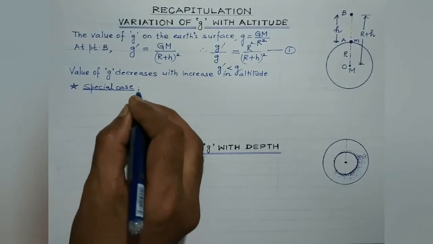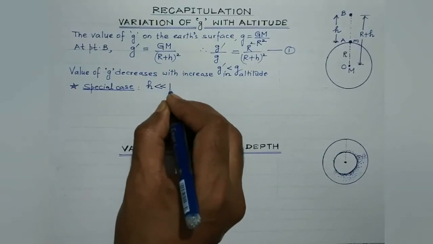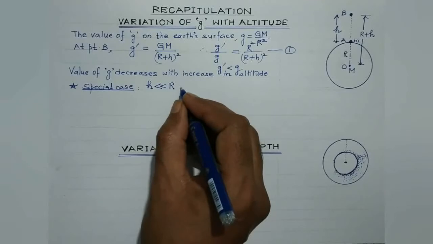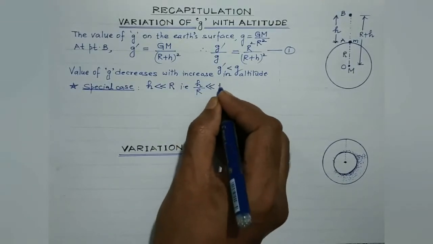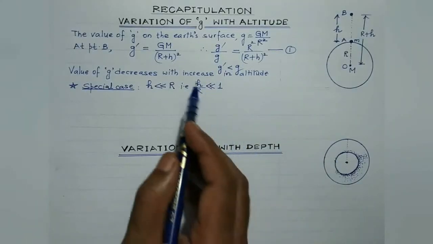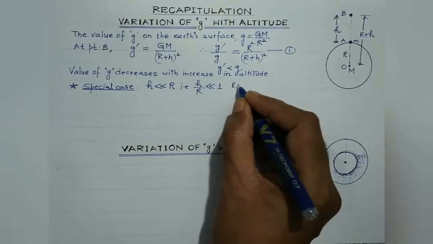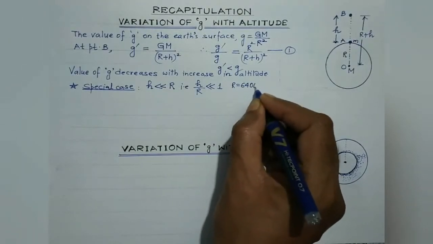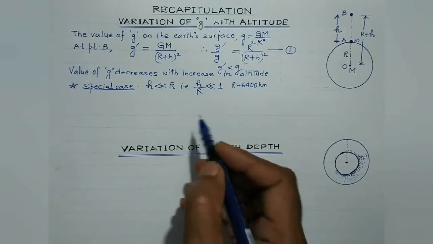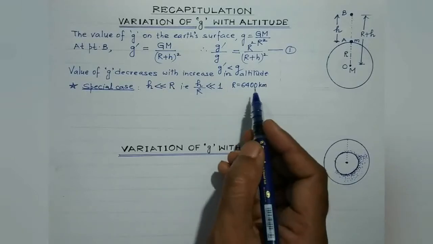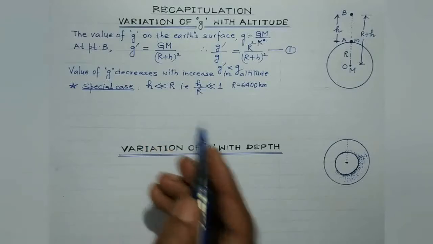When the height through which the body is raised is very, very small as compared to R, that is, h by R is very, very small as compared to 1. Right? Suppose h is 1 kilometer and the radius of the earth, we are aware, is 6400 kilometer. So if the value of h, that is the height through which the body is raised, is very small as compared to 6400 kilometer, then we can make use of the special formula which we are going to derive.